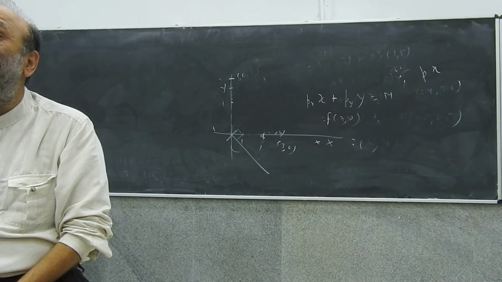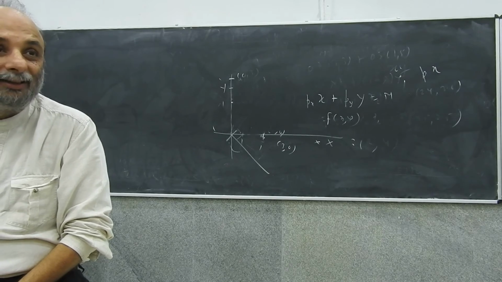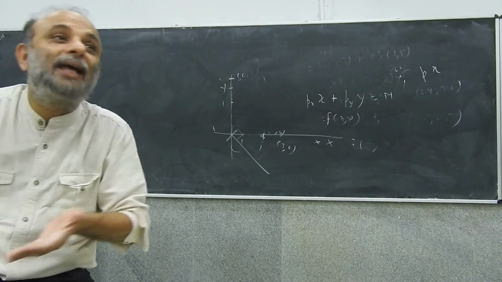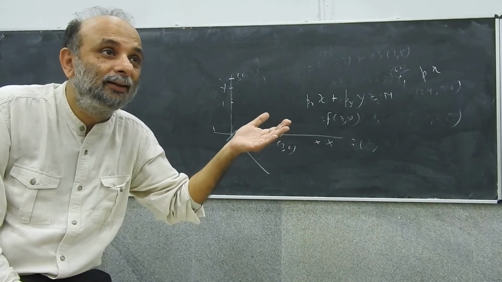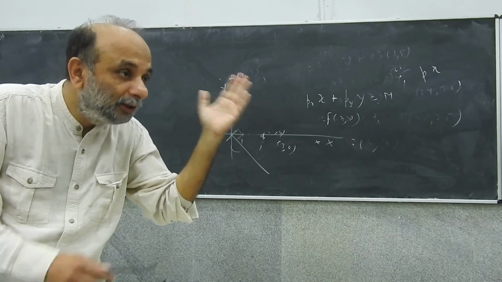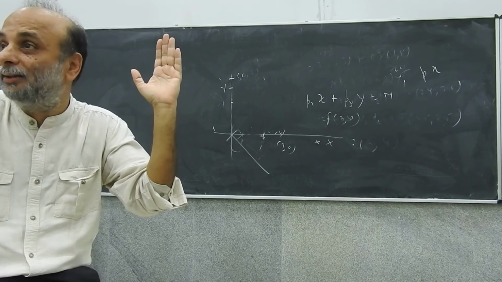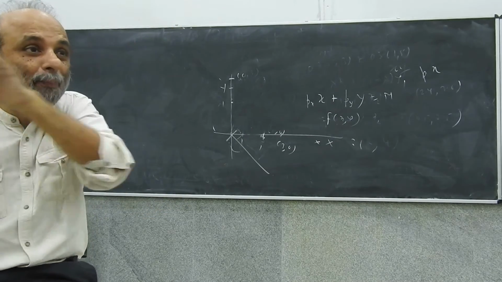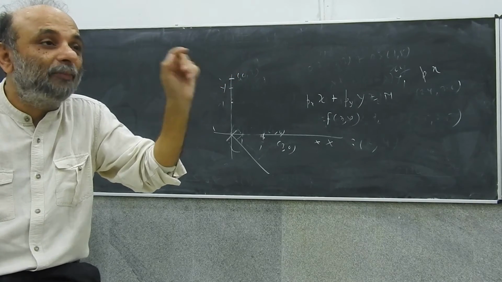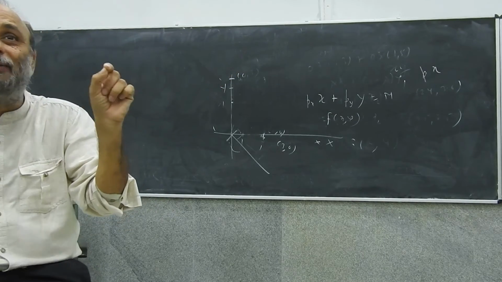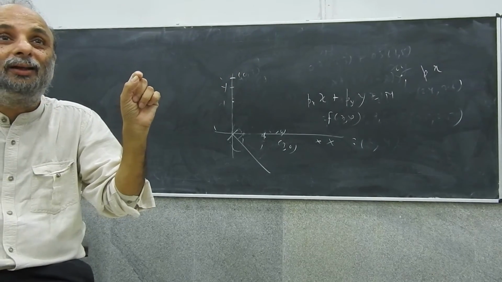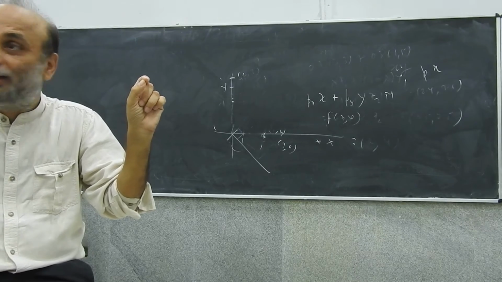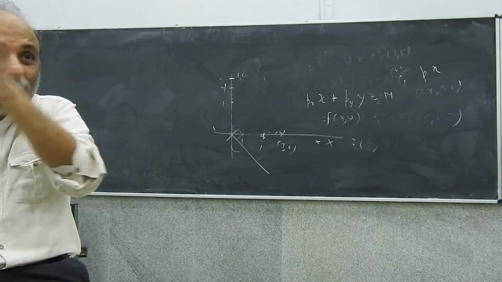A hyperplane. Right? So your budget constraint is actually a hyperplane. In a two-dimensional space, it looks like a line. In a three-dimensional space, the budget constraint will be a plane. It will be a set of points x1, x2, x3 which cost the same amount. Yeah? It will be a plane.